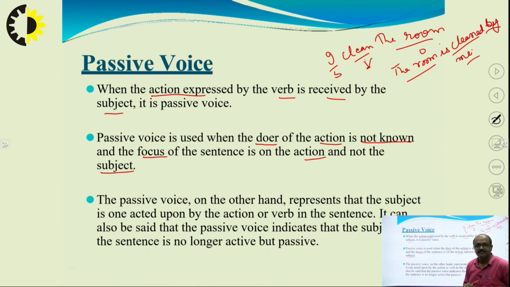Once again, passive voice is used when the doer of the action is not known and the focus of the sentence is on the action, not the subject. Here the focus is on the action: the room is cleaned by me. It is not on the subject, I.